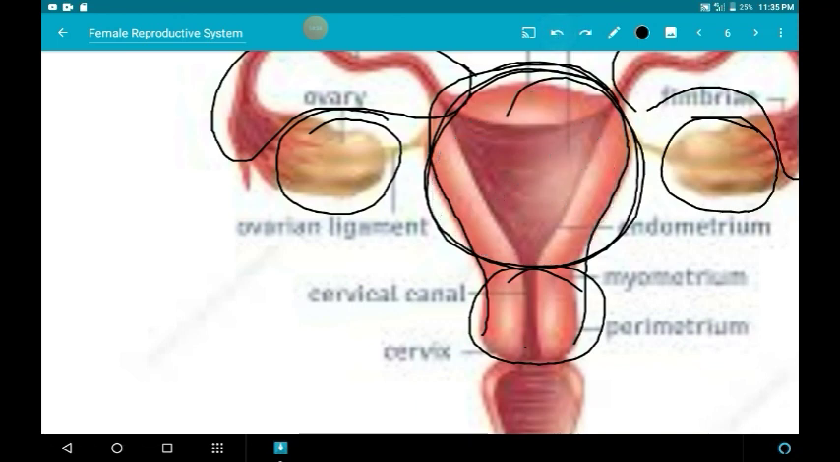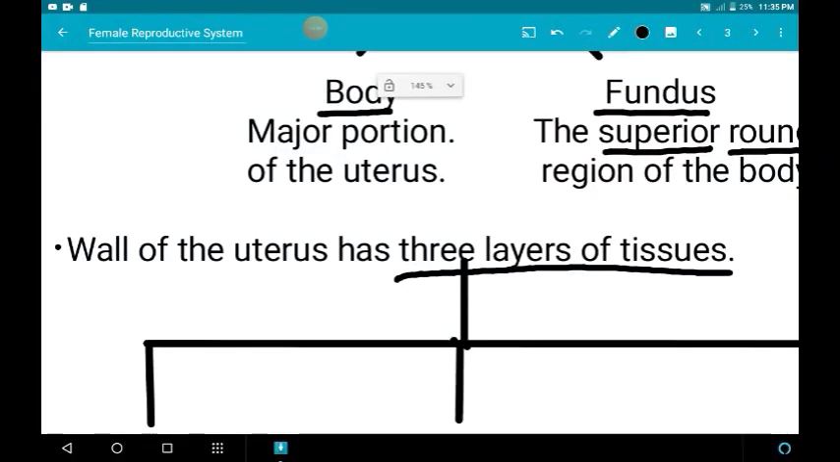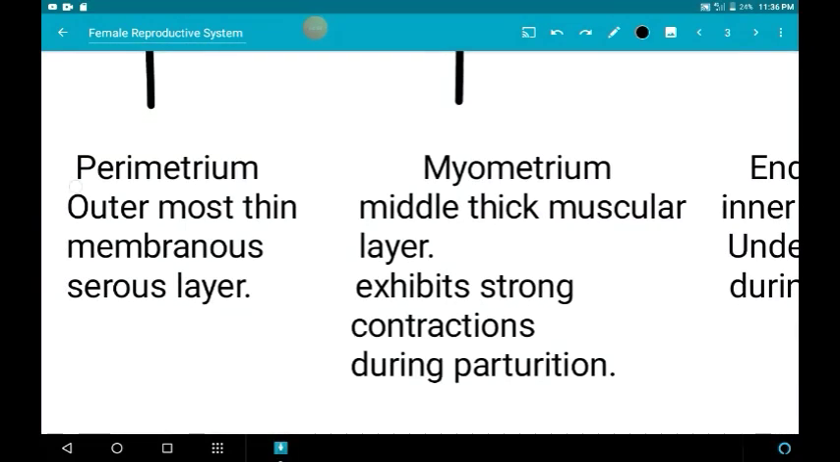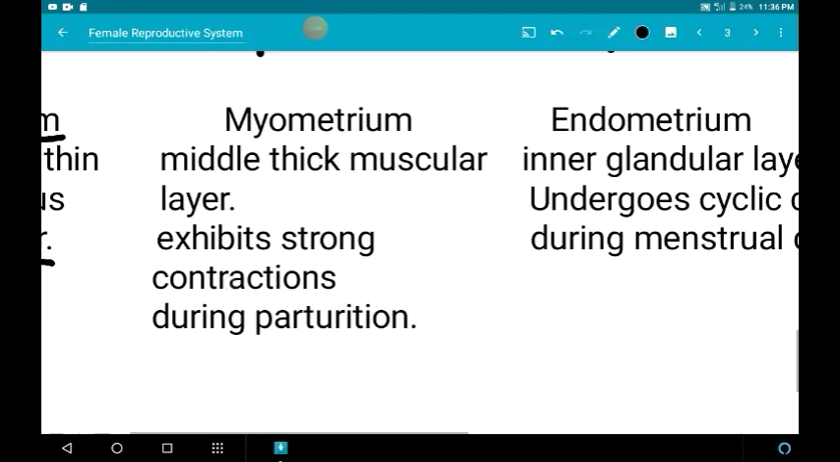Okay. Next we are going to see about the wall of the uterus. The wall of the uterus is made up of 3 layers of tissue. What are the 3 layers? The first one is the perimetrium. It is the outermost thin membranous serous layer. The middle one is the myometrium, which is the muscular layer. What is the function of the myometrium? It exhibits strong contractions during parturition.